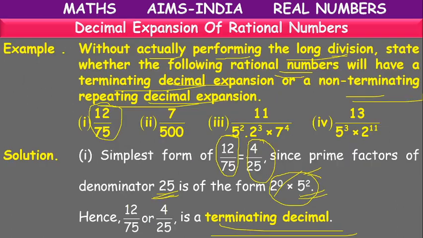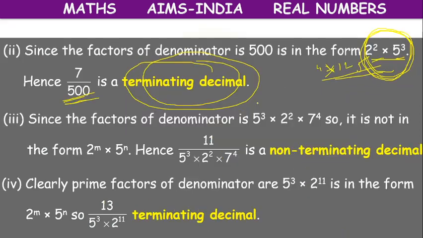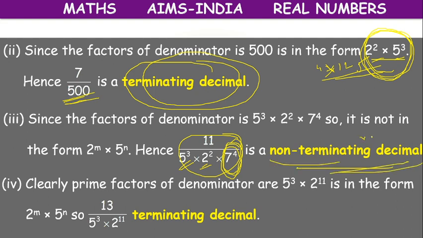Now third one. What is the third question? 11 by, directly they have given the factors in the denominator place. In the denominator part we have 5's and 2's, but 7 is there. Along with 5 and 2 there is another factor, 7. So it is a non-terminating repeating decimal.